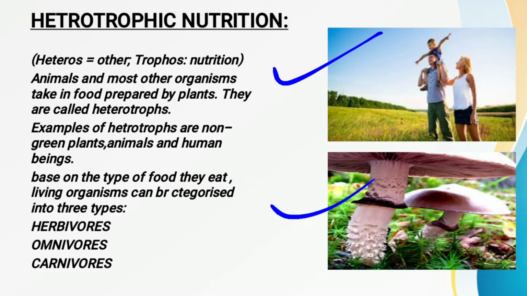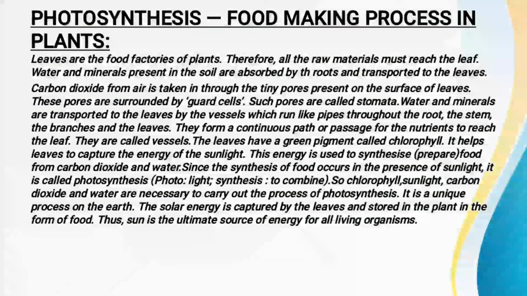Now, based on the type of food, living organisms are categorized into three parts: herbivorous, omnivorous, and carnivorous. Based on the sources from which we obtain food, they are categorized into herbivorous, carnivorous, as well as omnivorous.